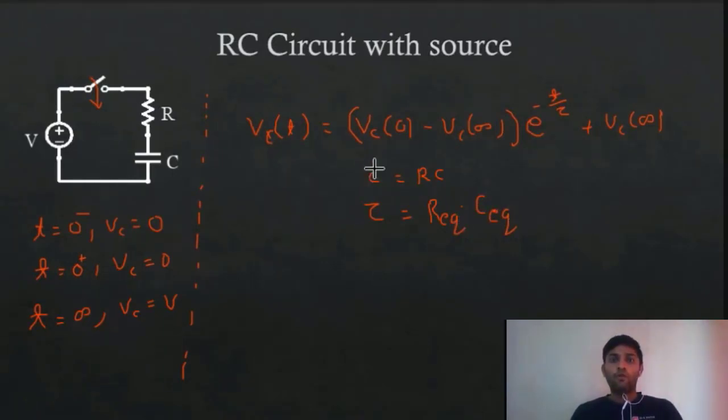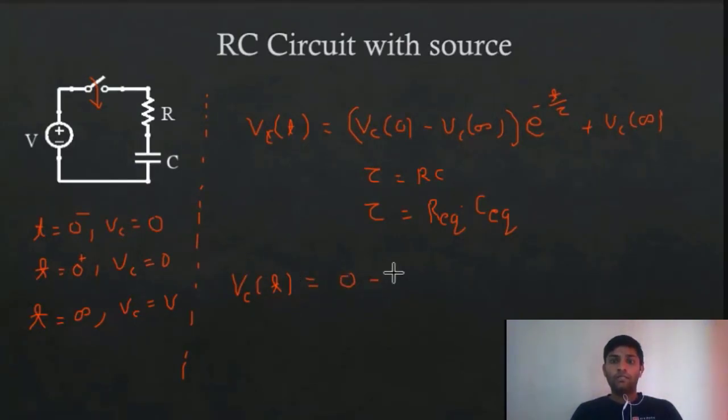Okay, so now if we want to find the voltage across this capacitor, then from this equation you can easily write that Vc at t is equal to V at 0. V at 0 is 0, so we'll write it as 0.